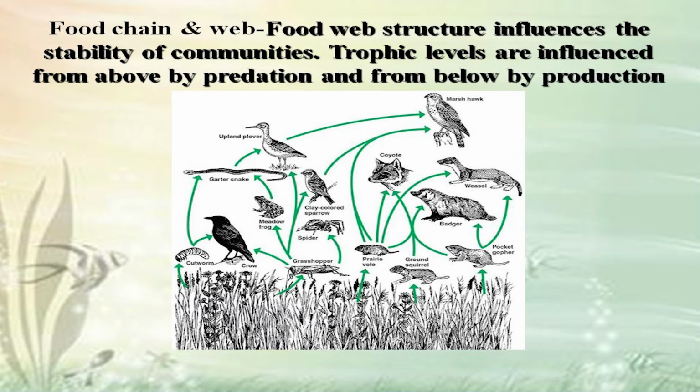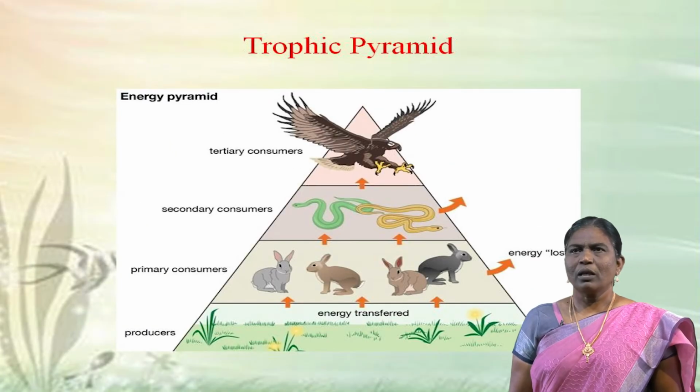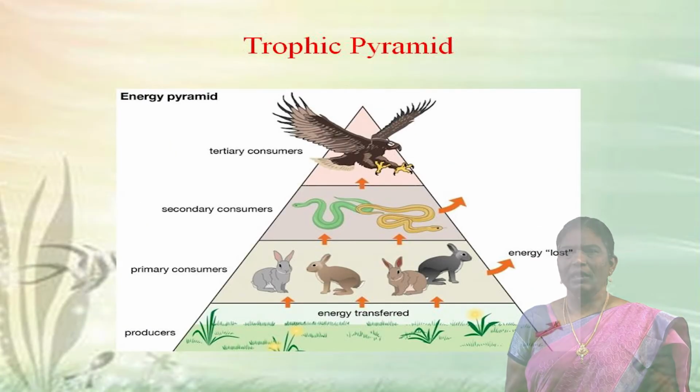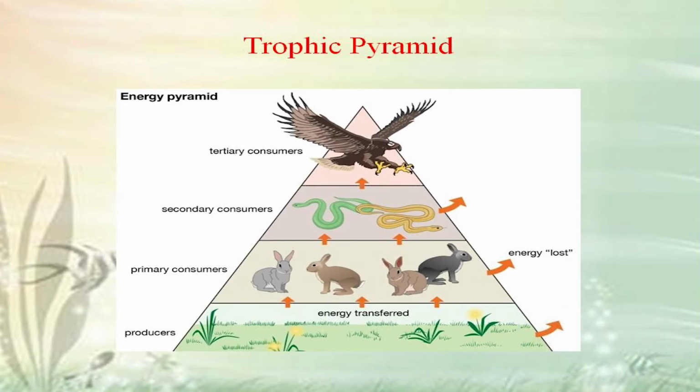This diagram shows the food chain and food web. Food web structure influences the stability of communities. Trophic levels are influenced from above by predation and from below by protection. This diagram shows the trophic pyramid. Here it starts from producer, then primary consumer, then secondary consumer, that leads to tertiary consumers.